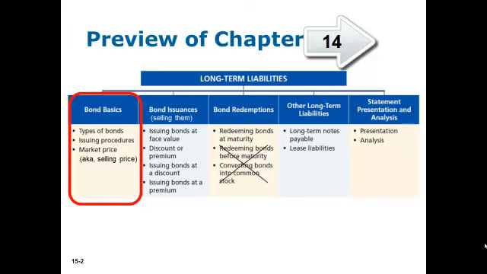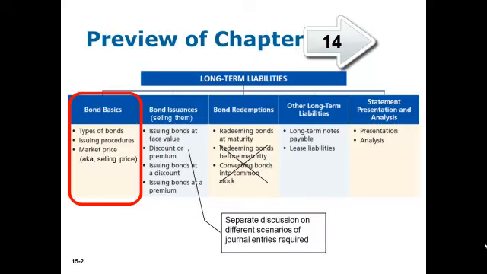So we'll talk about the type of bonds, some general issuing procedures, and the market price of bonds, that is, the selling price of bonds. There'll be a separate discussion of the different scenarios of journal entries required for the issuance of bonds when corporations sell them.